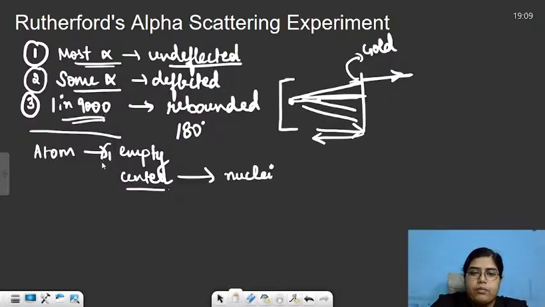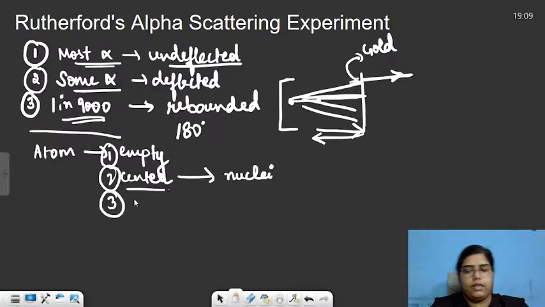Apart from these three conclusions, he also said that in every atom, the center has the positive charge and the negative charge, that is the electrons, will revolve around the nucleus. He said electrons should revolve around the nucleus.